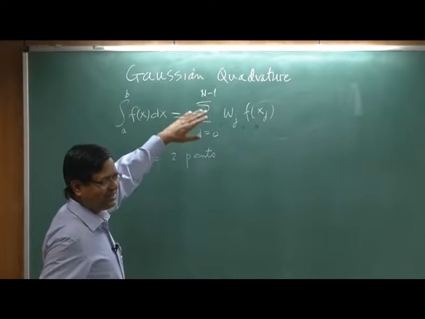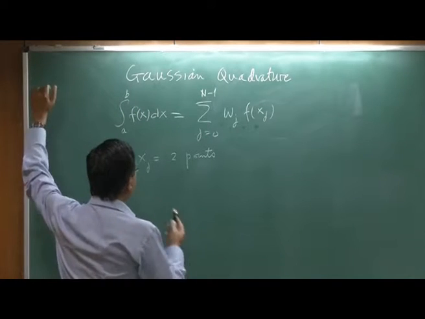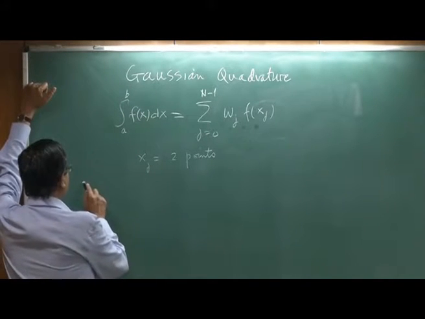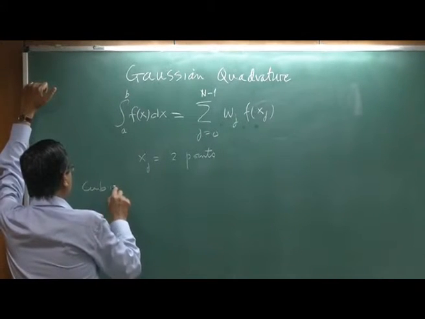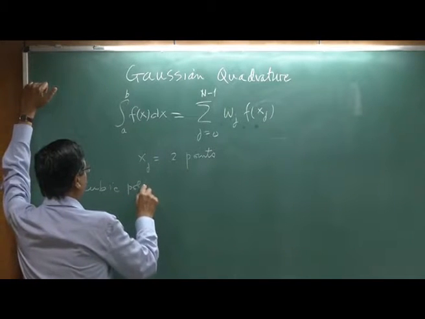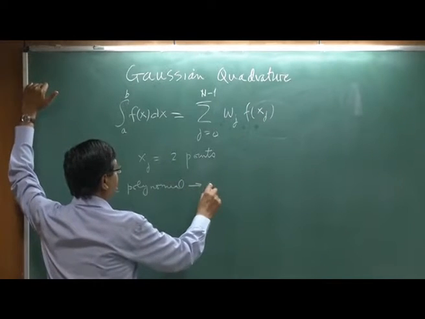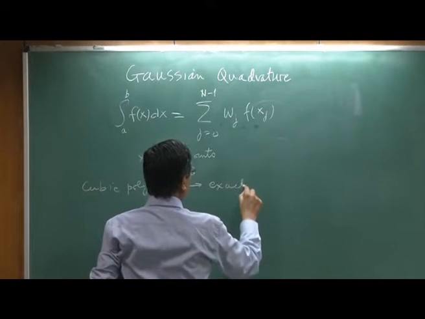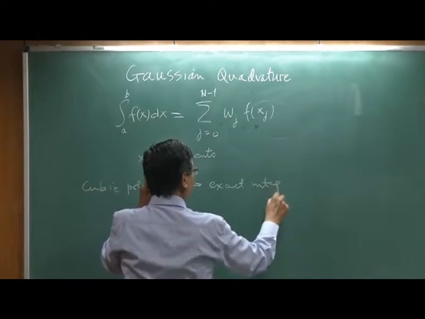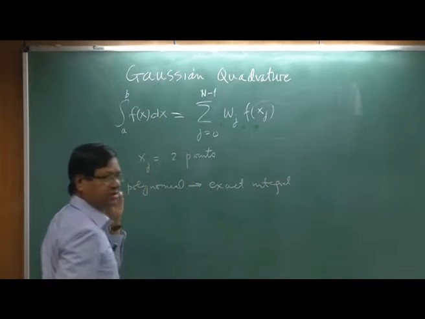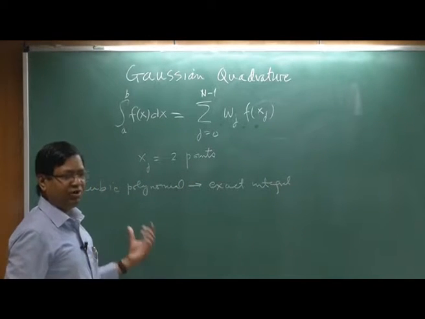We have not yet started the main proof. So I am imposing the condition that for a cubic polynomial I should get the exact integral. So I have to just do it for 4 of them.